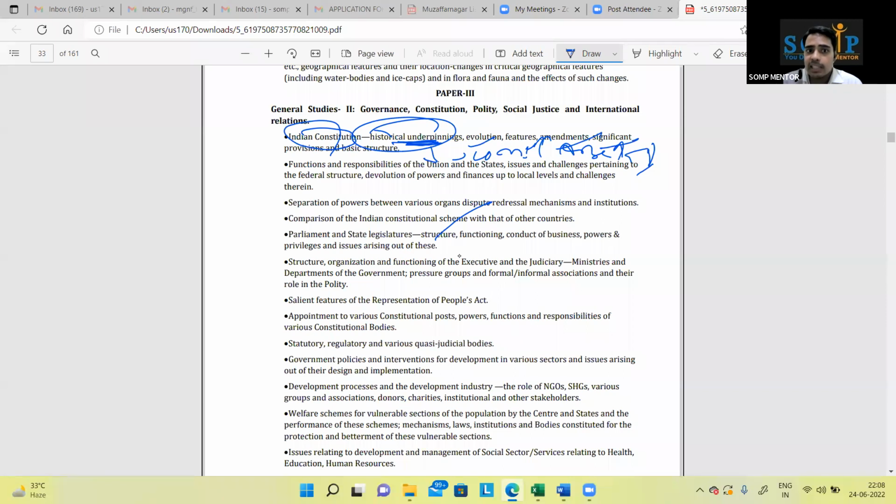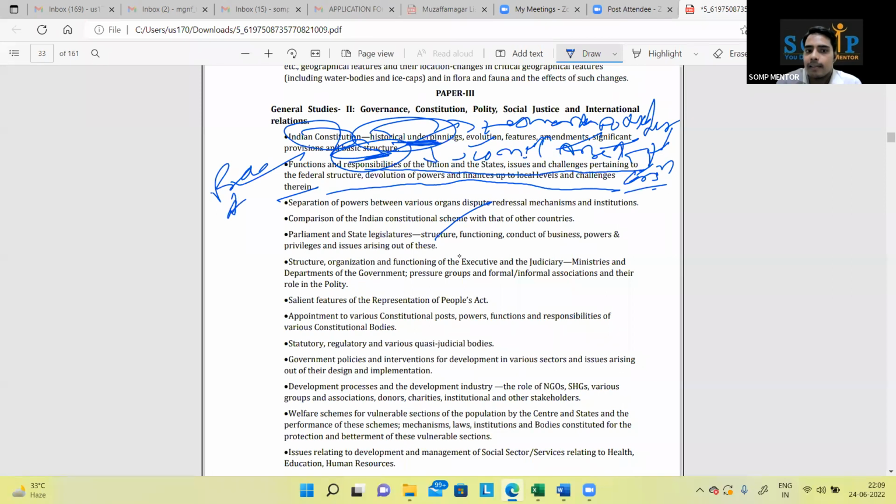Fine. Significant provisions and basic structure, Kesavananda Bharati, you all must have read in your political theory book. If not, then you will be reading it in the Constitution course. Functions and responsibilities of the Union and states, issues and challenges pertaining to the federal structure, devolution of powers and finances up to local levels, challenges therein. Again, prelims specific analysis. Okay. Now, separation of powers. This is something important that I would like to ponder upon. Separation of power or division of power. Two things you must have read.